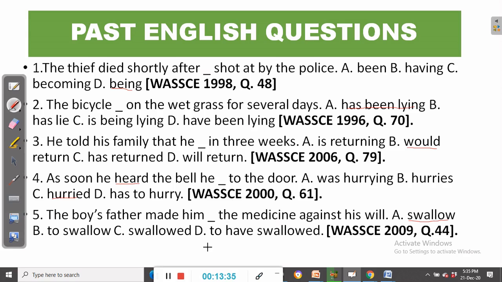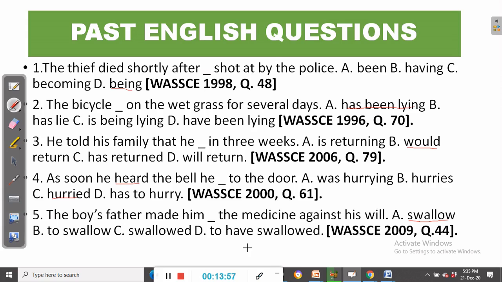So there are various types of causative verbs. For instance, let. I don't let my children misbehave. Have. I had him cut my hair.